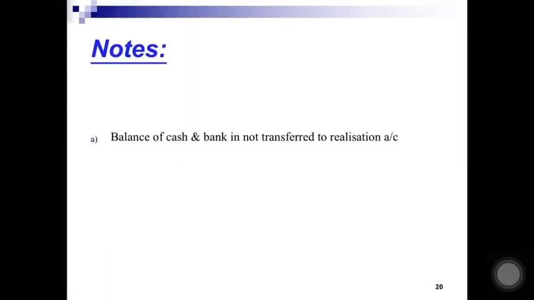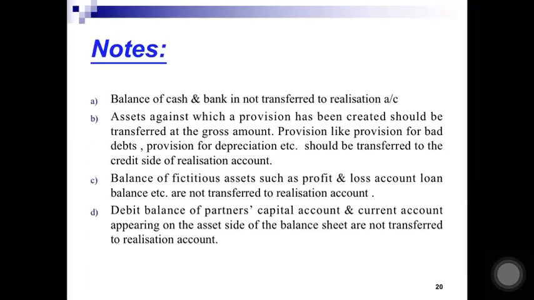And on the other side, look at the notes. Number 1, balance of cash and bank should not be transferred to realization account. The assets against which a provision has been created, like provision for bad debts, provision for depreciation, then asset will be transferred on the debit side of realization account at gross figure, and the respective provision will be transferred to the credit side of realization account.